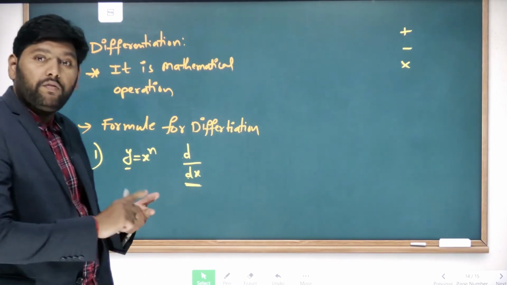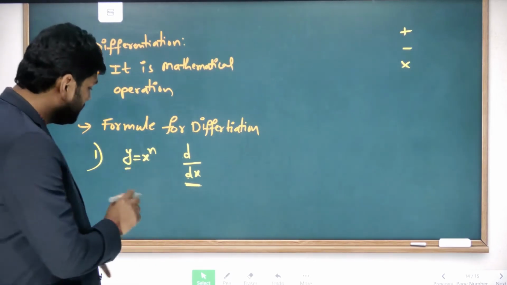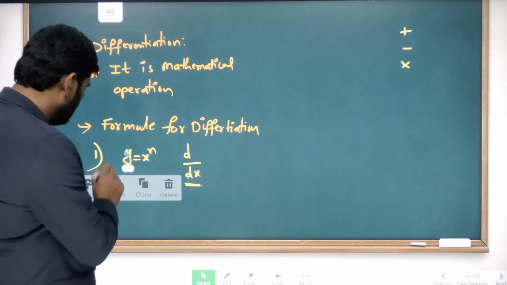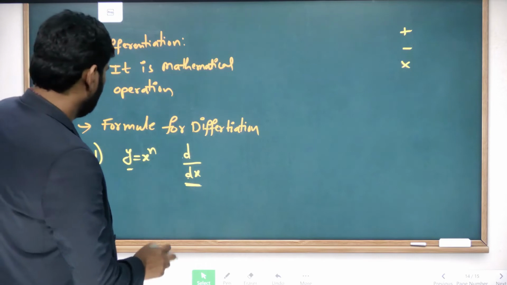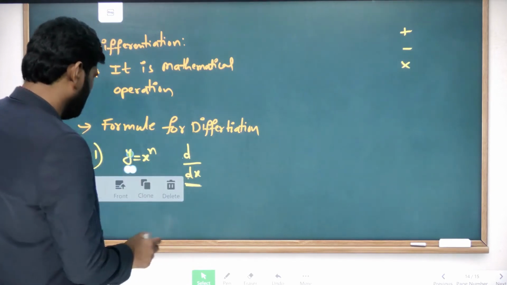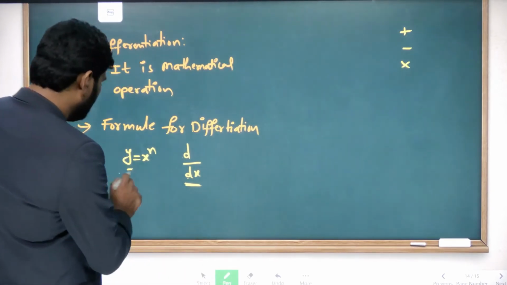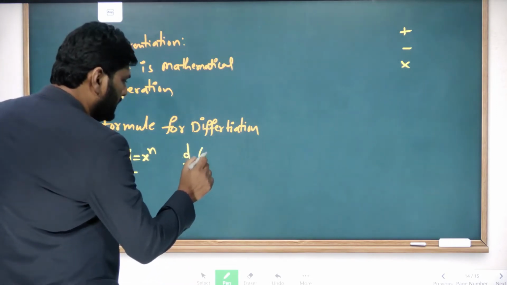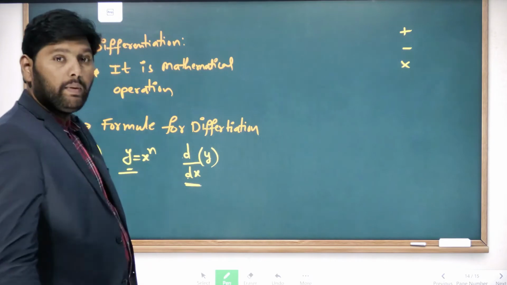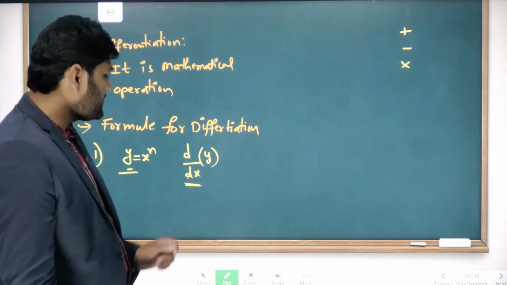Now for which function are you doing differentiation? You are doing differentiation for y. Then you will get d by dx of y.